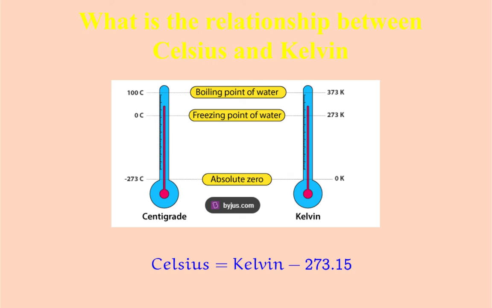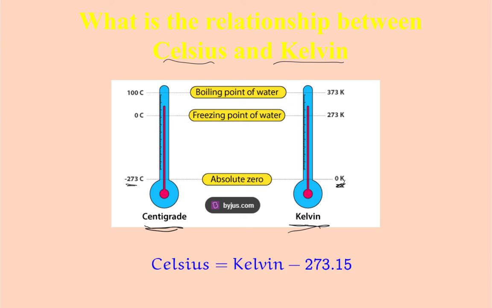In order to calculate ideal gases, we have to understand the relationship between Celsius and Kelvin. So here we have two thermometers: one showing centigrade, and one showing Kelvin. Absolute zero is 0 degrees Kelvin. Absolute zero in Celsius is negative 273.